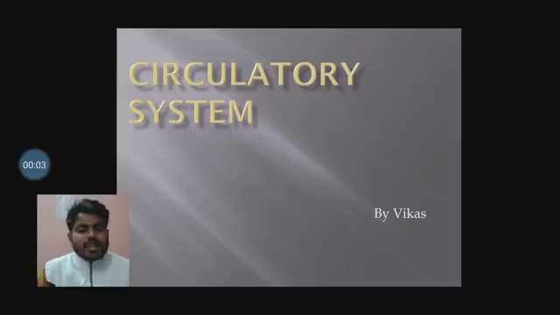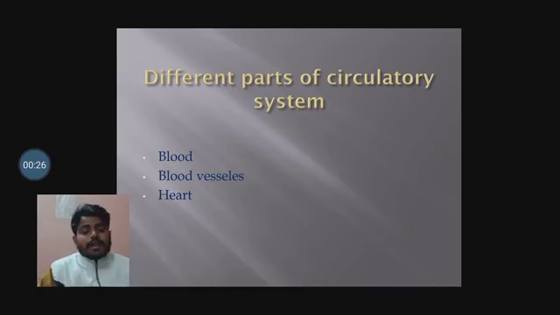Class, today I am going to teach you an important topic, the circulatory system. First of all, a question arises: what is the circulatory system? The circulatory system is the system that circulates the blood and lymph in the body. The circulatory system was discovered by William Harvey. Now, what are the different parts of the circulatory system? These are blood, blood vessels and heart.